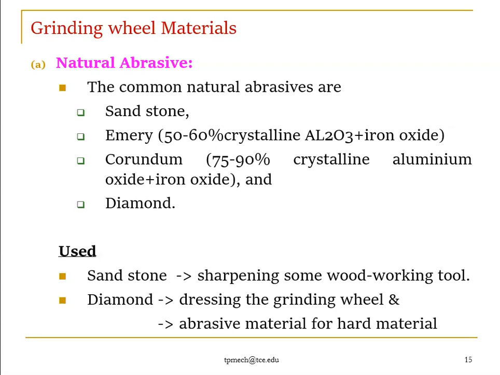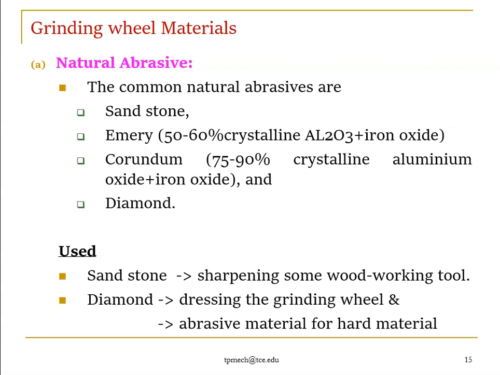The common natural abrasives are sandstone, which you can view at seaside sites, in black or yellow stone, and emery paper. Generally they are used in woodworking. Emery paper is black in color. If you touch emery paper, you can feel some peaks on the emery paper side. These are the abrasive particles.